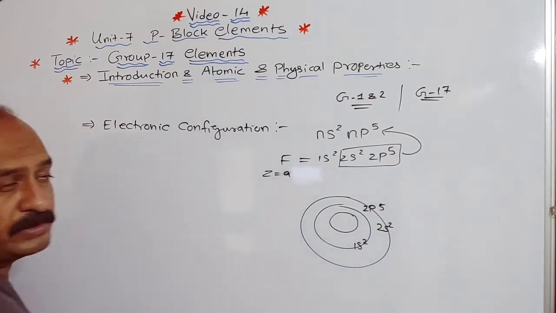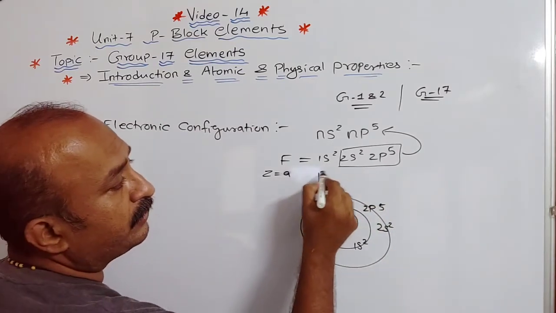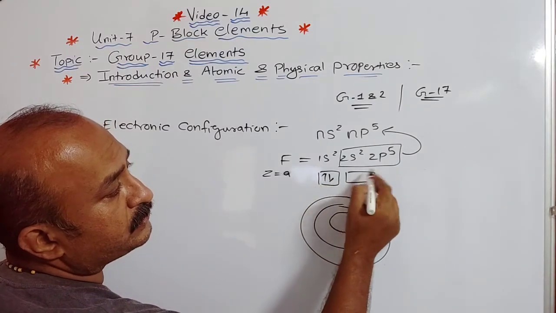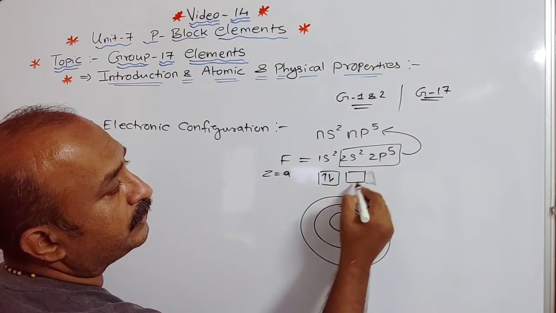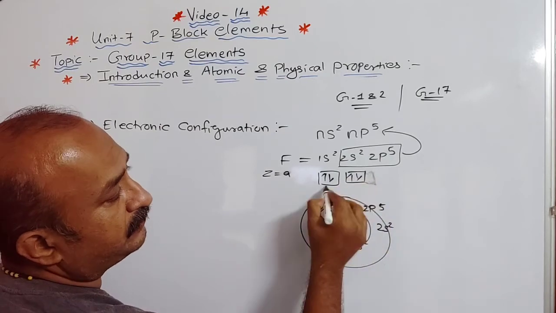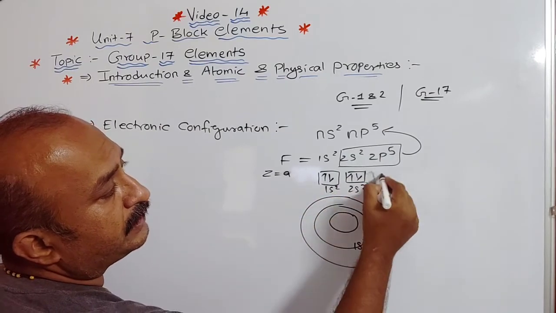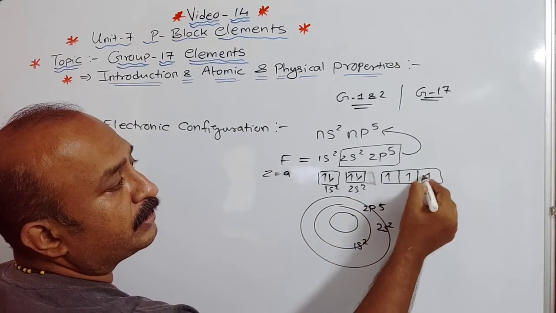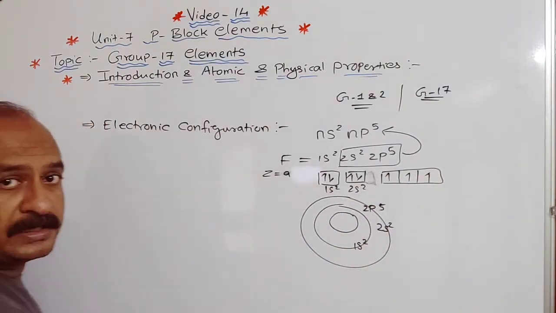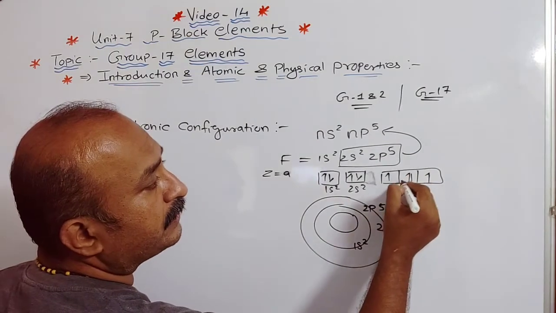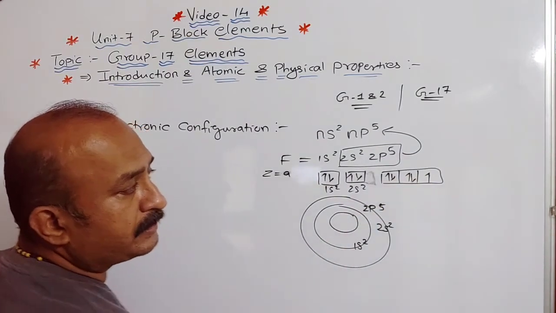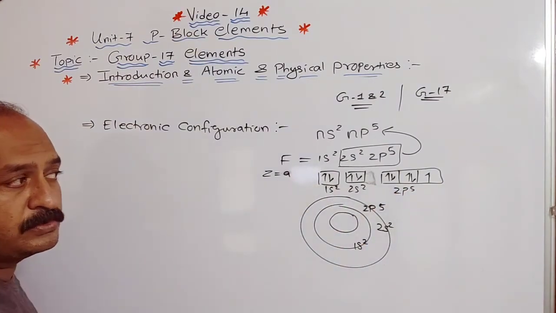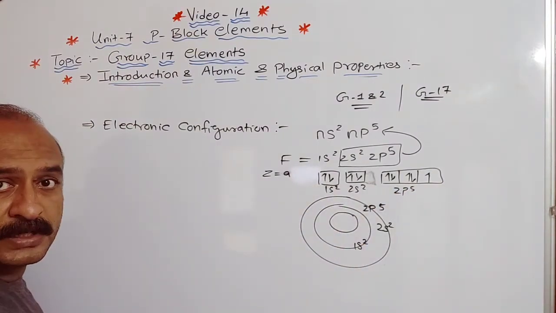1s2 means opposite spin electrons, and 2s2 is also opposite spin. For 2p5, with 5 electrons, first you fill with parallel spin, and the remaining two you fill like this. That is 2px2, 2py2 and 2pz1.